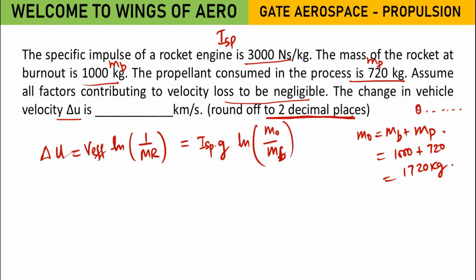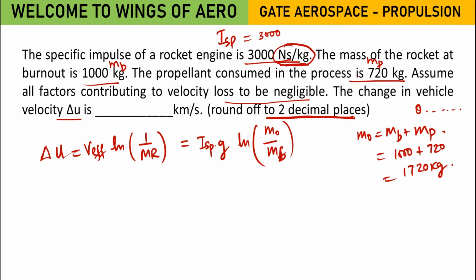Now how to convert this? How to convert this Newton second per kg to second? We need to convert this unit in terms of second, right? But here we have Newton second per kg.